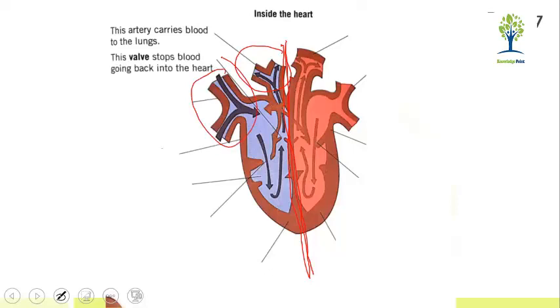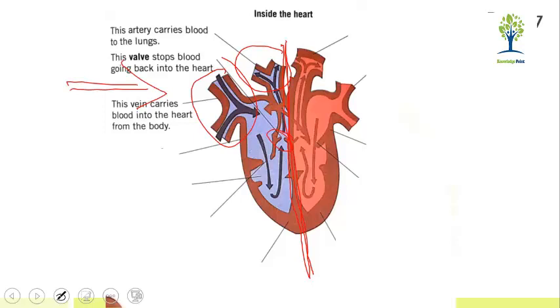This is a valve. This valve is responsible for stopping the backward flow of the blood, so it stops blood going back into the heart. Now come towards this vein. This vein carries blood into the heart from the body. It is responsible for collecting blood from all of the body and giving it to the heart.